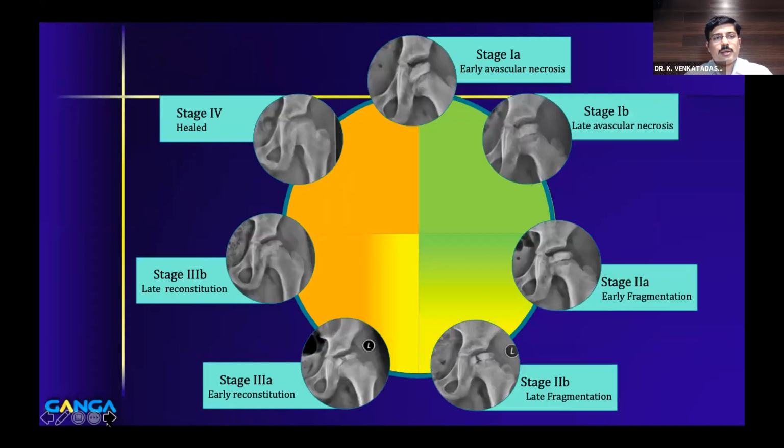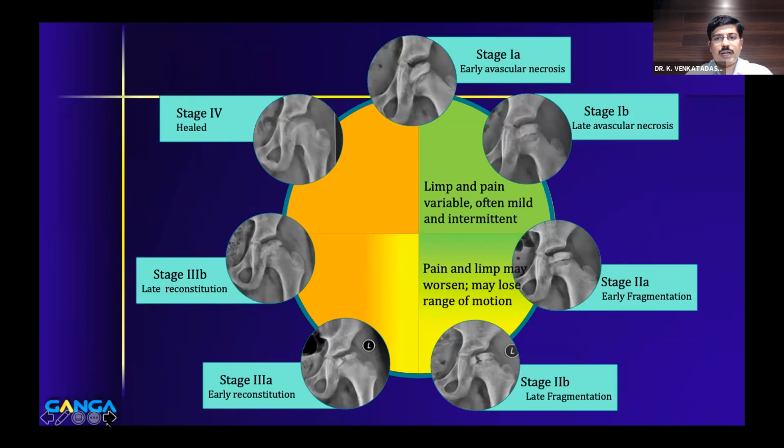And you need to understand that the clinical presentation also depends on what stage the child presents to you. So in early stages, the limp and pain may be variable, and often it can be mild and intermittent when the disease just starts, when there is avascular necrosis. Whereas when they move on to early fragmentation and late fragmentation, pain as well as the limp both worsen. Usually our patients present in this stage, and there is some restriction of movement also, because commonly there will be extrusion. Whenever there is extrusion, there will be restriction of abduction as well as internal rotation.